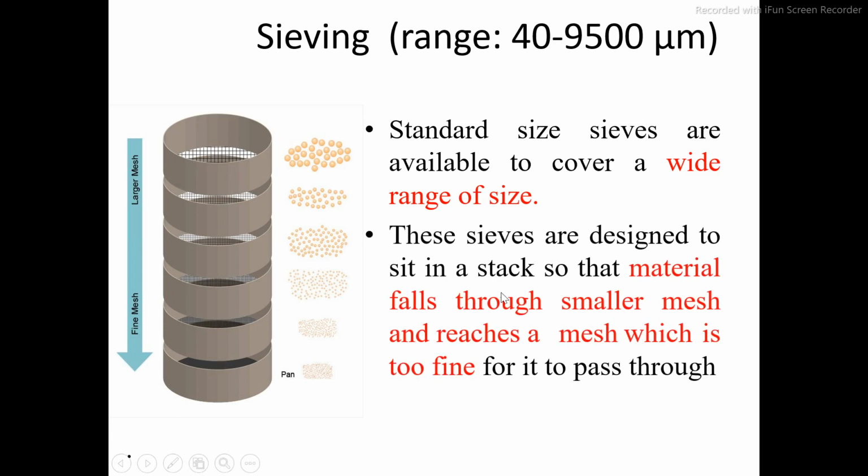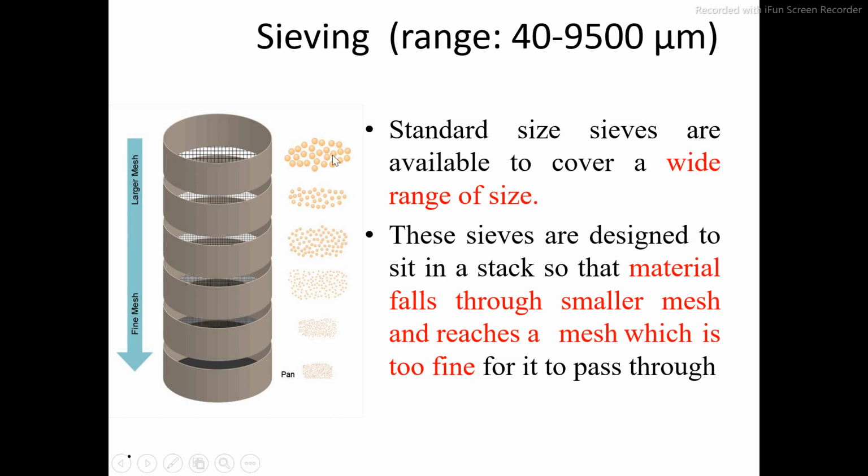These sieves are designed to sit in a stack so that the material falls through the larger mesh and reaches a mesh which is too fine for it to pass through. At the topmost you will have the larger mesh size, and at the bottom you will have the smallest mesh size. Based on these sizes, we separate the particles. On the topmost sieve you will get the larger particles, then smaller, and finally at the bottom you will get very fine powder. In this way we separate the powder, and finally we calculate the range of this powdered material.